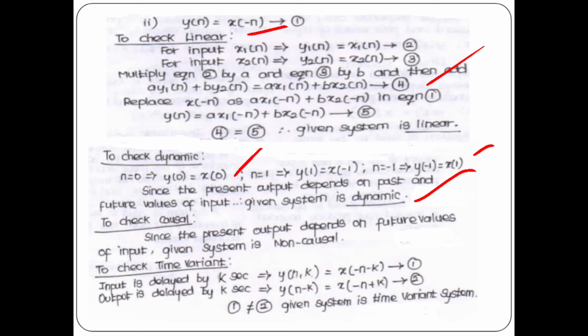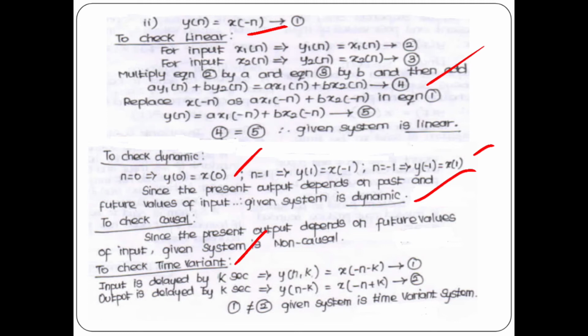So for the present, if minus 1 is present, you have got x of 1. That is the future input. So since the present output depends on past as well as future values of input, the given system is dynamic as well as non-causal.